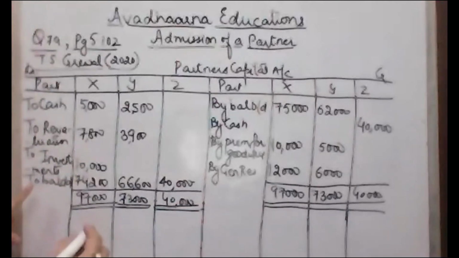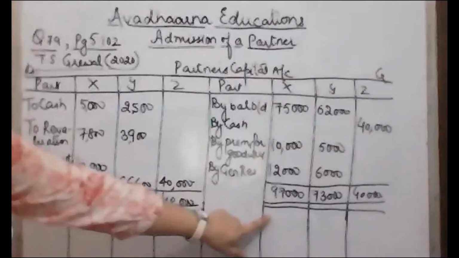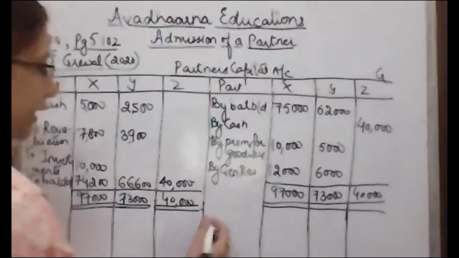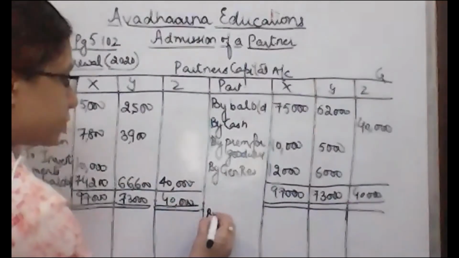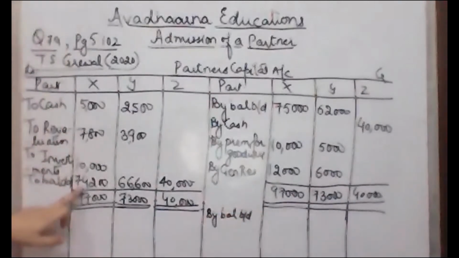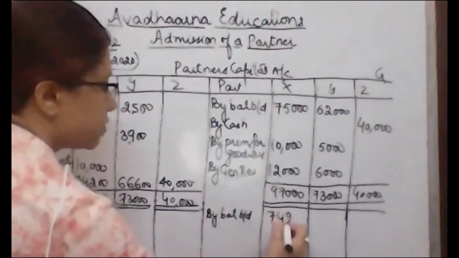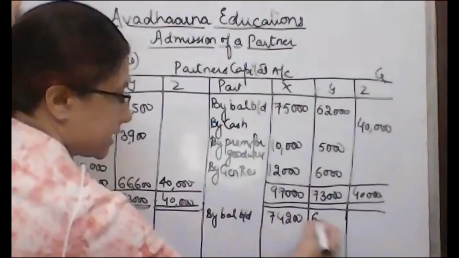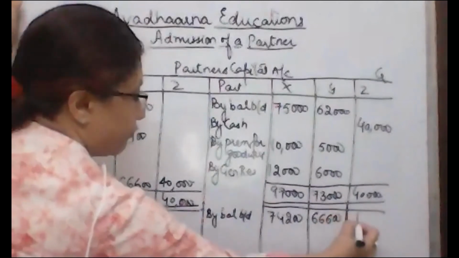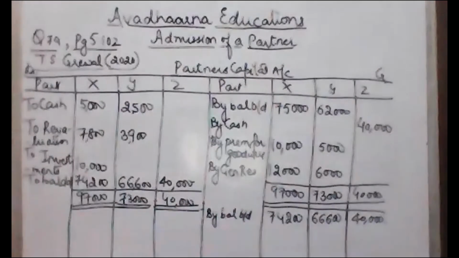So what we are going to do is take this adjusted capital as it is here on the credit side. So let's take by balance brought down, and this balance brought down will now be the adjusted capital. It will be 74,200, 66,600 and 40,000.